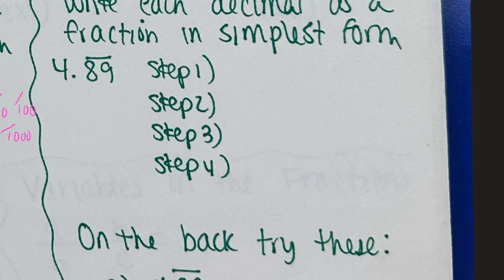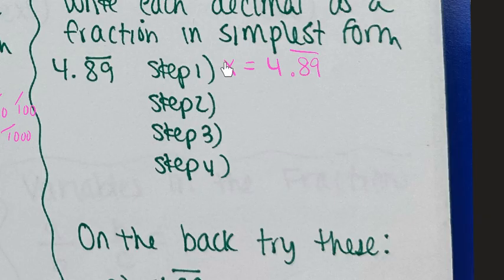Okay, here we go. Step one. You're going to write x equals whatever the question is. So in this case, our question is 4.89 with the 89 over the bar. Step two. I want to multiply the left side and the right side by the same something.